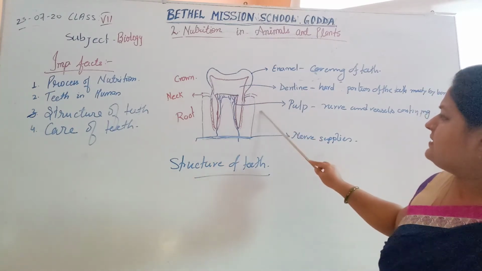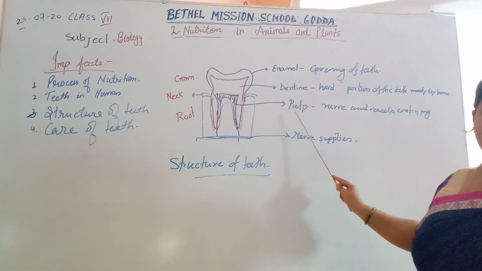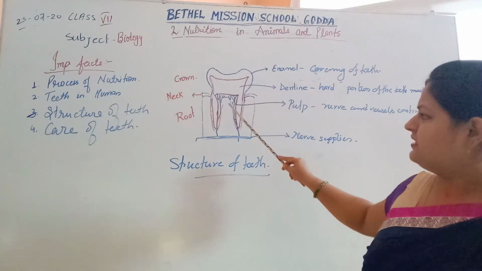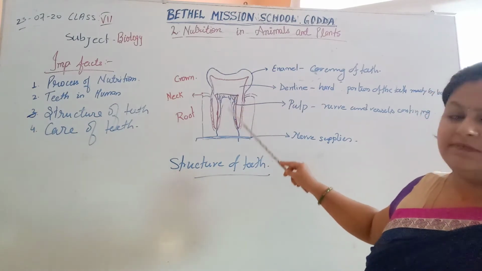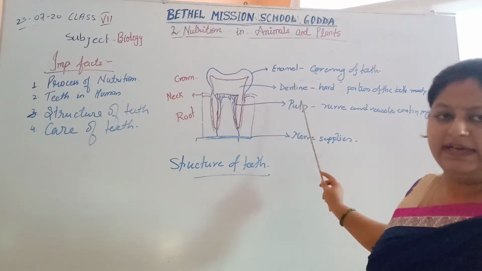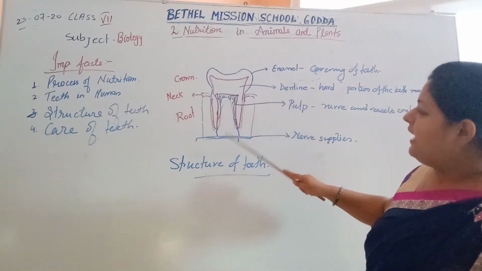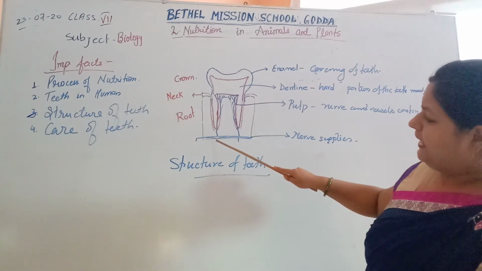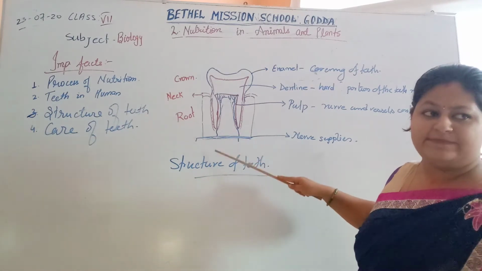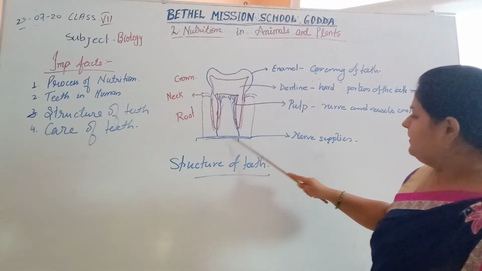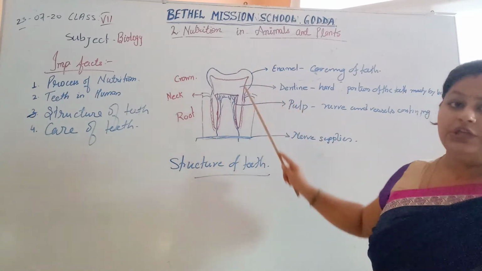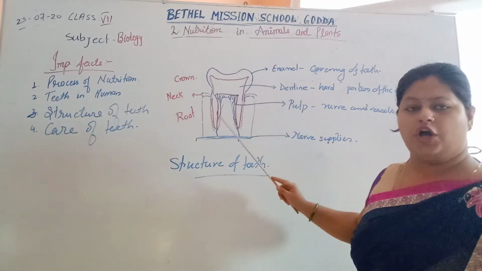Next we will discuss the pulp. Pulp is the part which contains blood and nerve vessels. All the blood and nerve vessels are contained in the pulp. And you can see here the nerve supply: all the blood and all the sensation is supplied by the nerve supply. This is a rough structure of a tooth. You can also find it in your book.